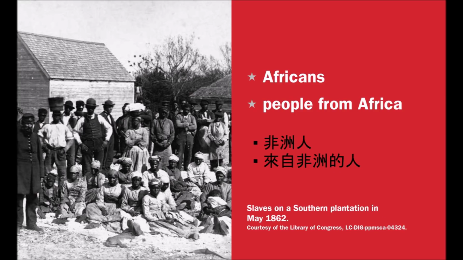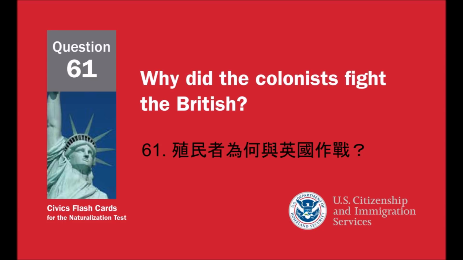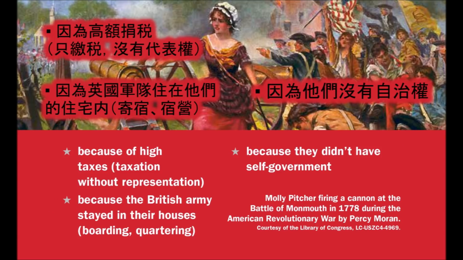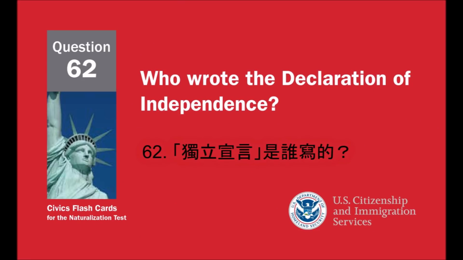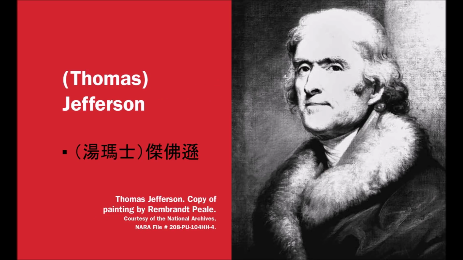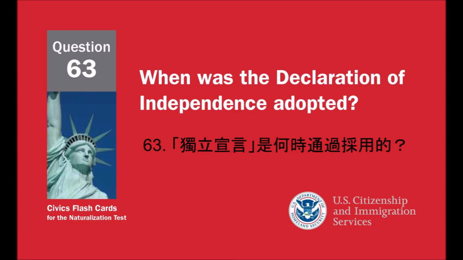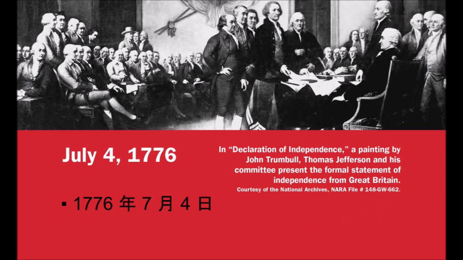Africans. People from Africa. Why did the colonists fight the British? Because of high taxes, taxation without representation. Because the British Army stayed in their houses, boarding, quartering. Because they didn't have self-government. Who wrote the Declaration of Independence? Thomas Jefferson. When was the Declaration of Independence adopted? July 4th, 1776.